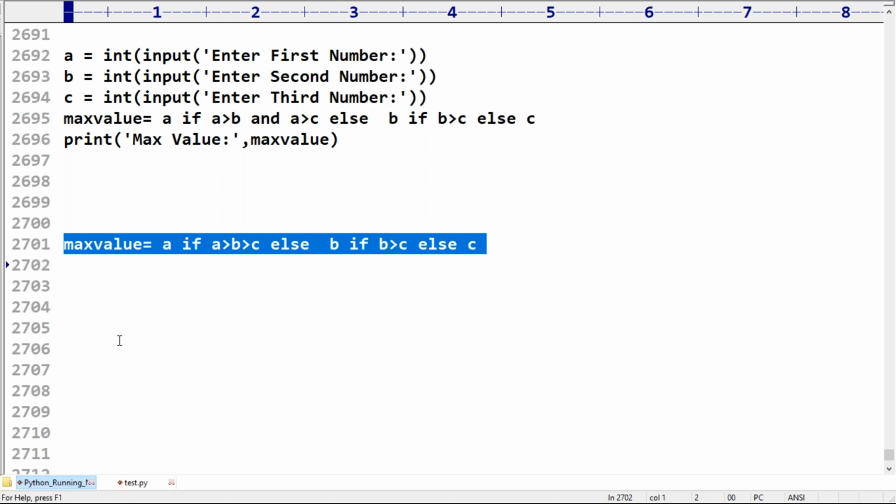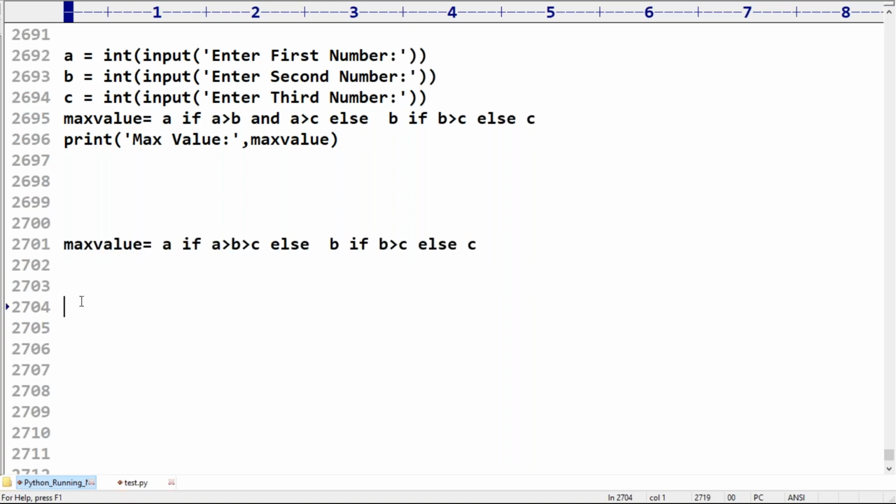What is the reason for that? Suppose 8, 10, 2 is there. Assume that. One minute, just observe.